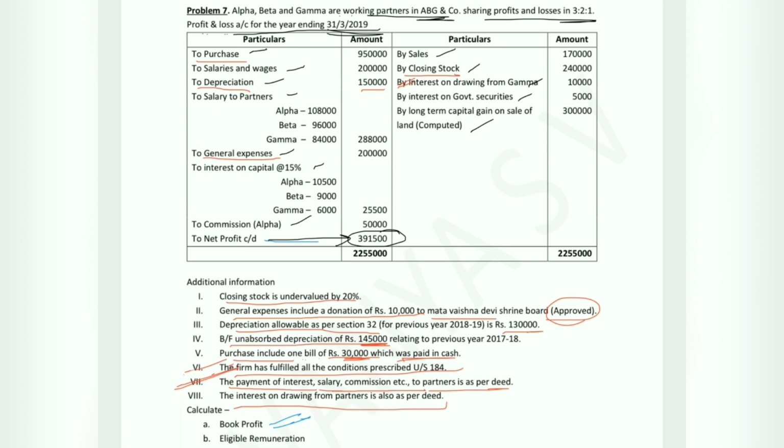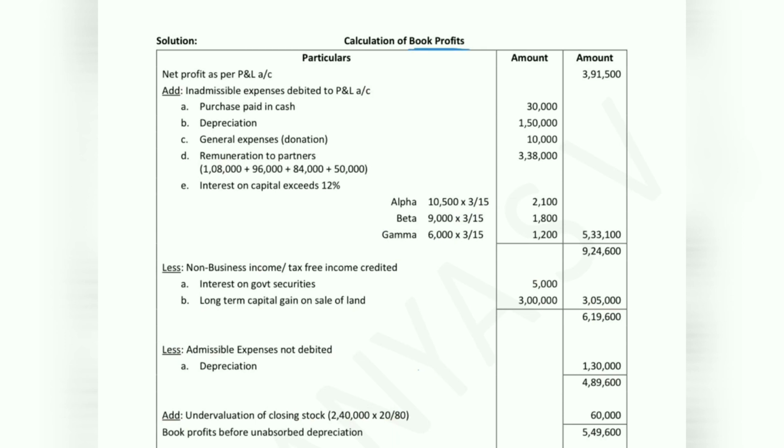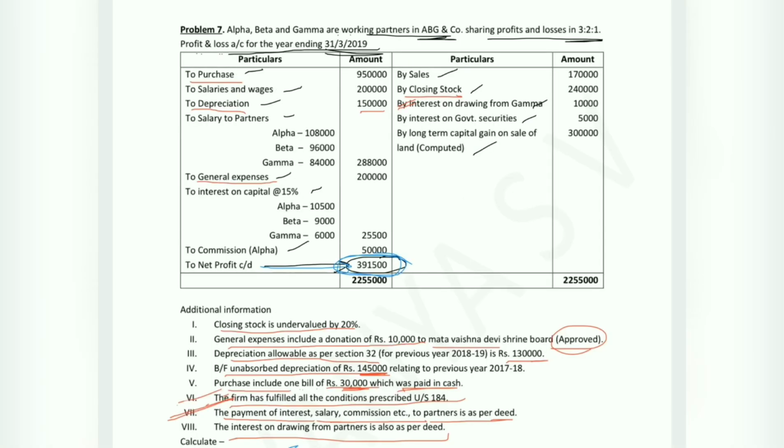So we have net profit as per profit and loss account of rupees 3,91,500. We will add all the inadmissible expenses given on the debit side of the profit and loss account. Purchases include one bill of rupees 30,000 which was paid in cash.